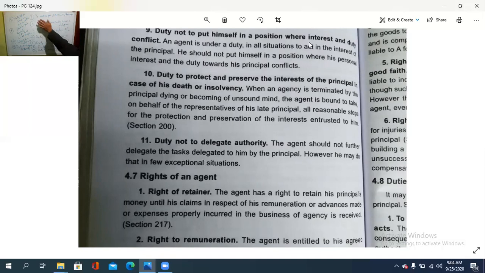once again. To act as per the directions of the principal. Principal പറയുന്ന പോലെ തന്നെ എന്ത് ചെയ്യുക, വർക്ക്ഔട്ട് ചെയ്യുക, അല്ലെങ്കിൽ അവരുടെ ഡ്യൂട്ടി ചെയ്യുക. With reasonable skill and diligence. Agent should act with a reasonable skill and diligence. Then, duty to render account. That is, whatever the transactions done, that is to be handed over to whom? The principal itself. Then, duty to communicate in case of difficulty.